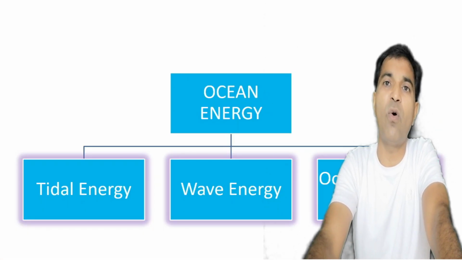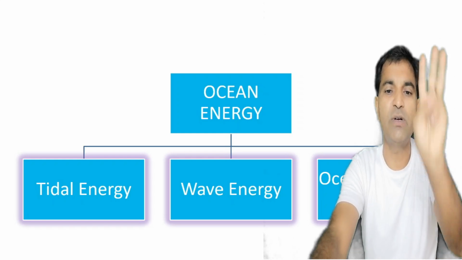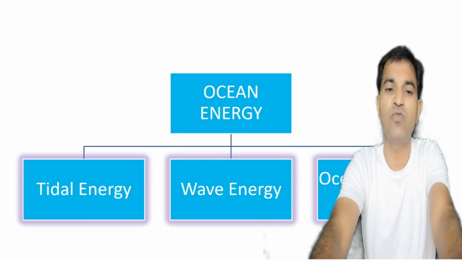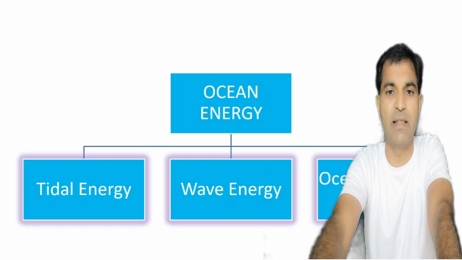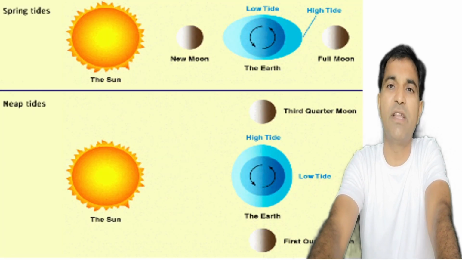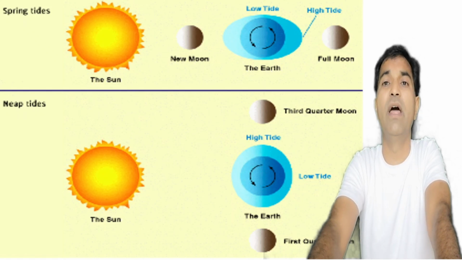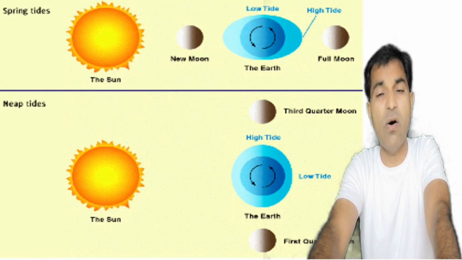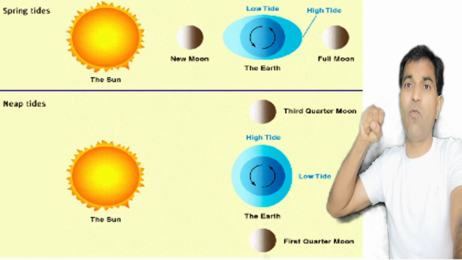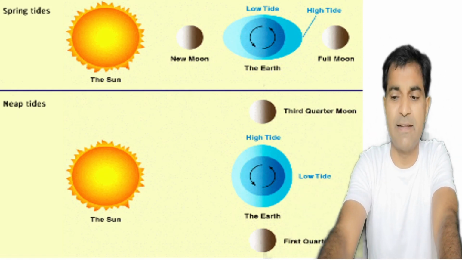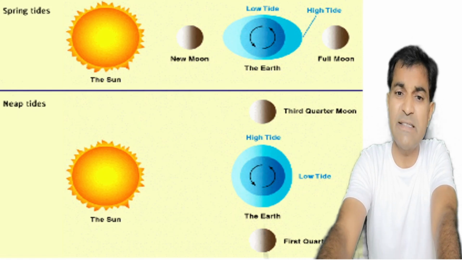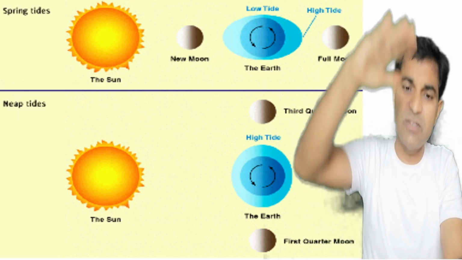Now, let us talk about the ocean energy. Actually, there are three types of ways by virtue of which we are harnessing the ocean energy: tidal energy, wave energy, and ocean thermal energy. In case of the tides, the gravitational force of the sun and moon interact with the water of the ocean, and they just attract the water of the ocean, right, through spring tides and neap tides. And due to these tides, the level of the water will rise or drop.